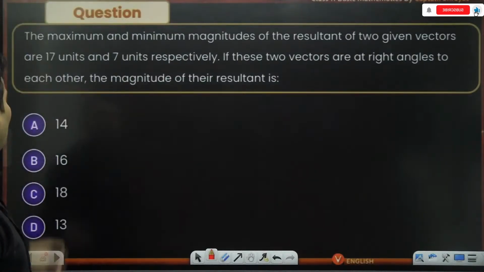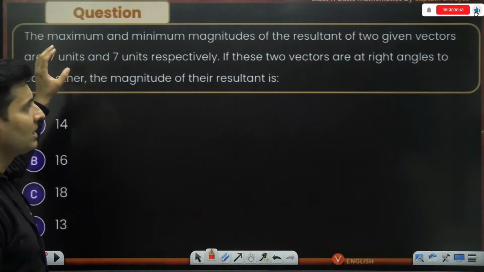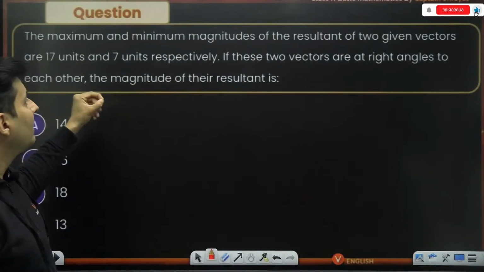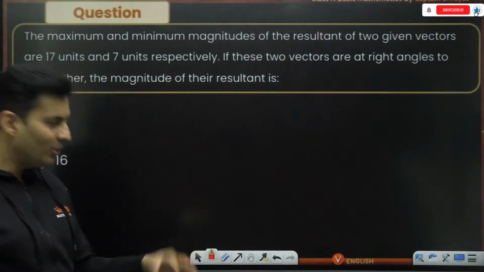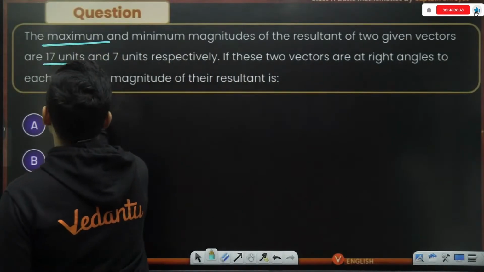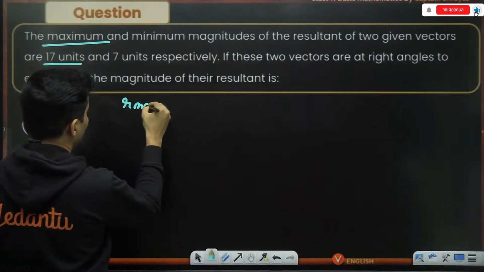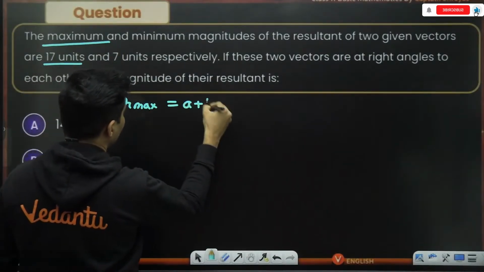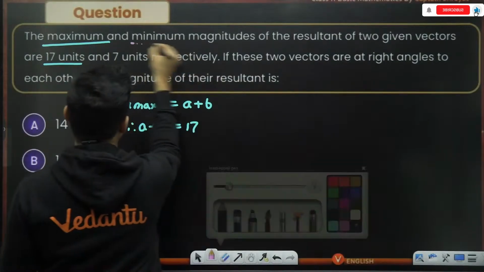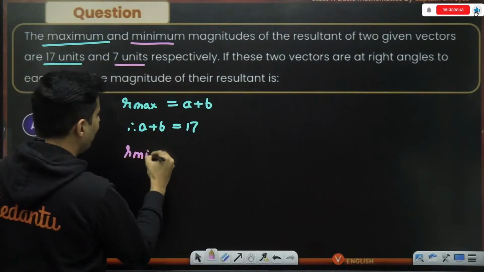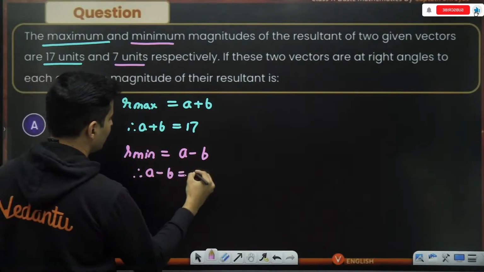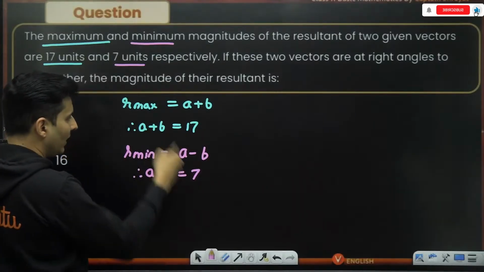Let's do another question on this. The maximum and minimum values of the resultant of two vectors are 17 and 7. If both of them are at right angles, then what is the magnitude of the resultant? Very beautiful question. Let's see. The maximum value is 17 units, and we know maximum value is A plus B. Therefore, A plus B is 17. The minimum value is 7. We know the minimum value of the resultant is A minus B, A being bigger. Therefore, A minus B is 7. What do I do from this?